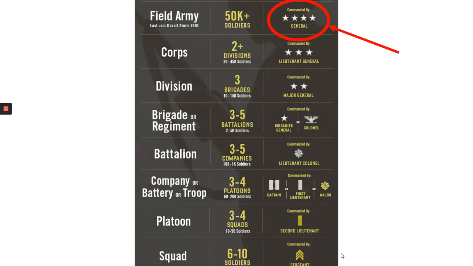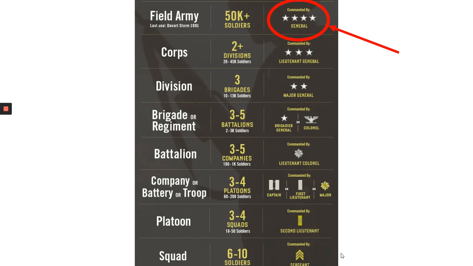In the American Army, right at the bottom, we have a squad. That's 6 to 10 soldiers, and you have a sergeant. You can see the 3 stripes in the box on the right-hand side. That is what you see on his shoulder. We then go further up, we've got platoons. Those are people who tend to move around together when we're looking at Vietnam. Let's say roughly 40 soldiers in that one. And then we keep going up.